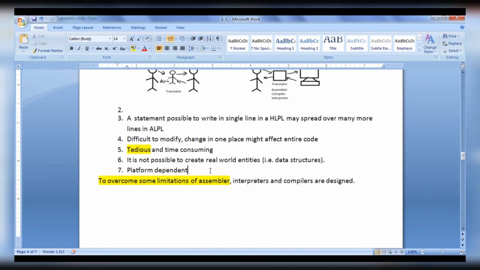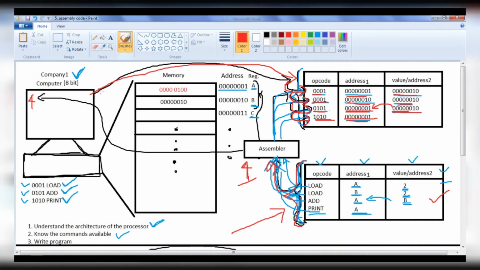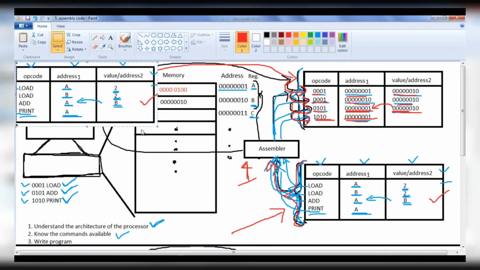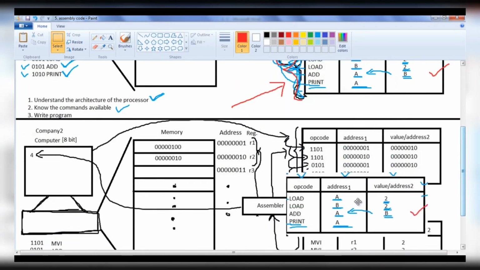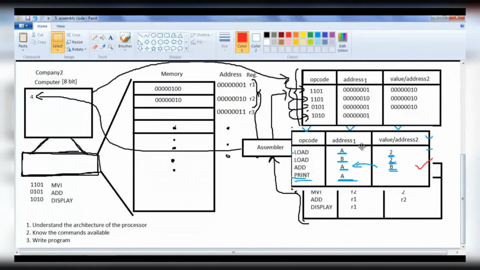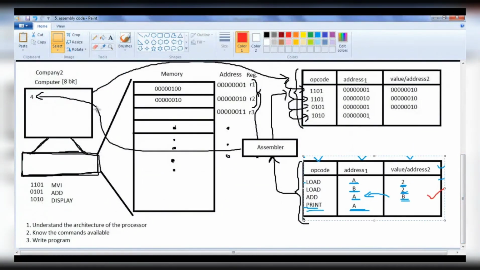That means a code written in an assembly level language for one machine won't get executed on another machine. Let's understand that here. You can see that to perform addition of two numbers on this computer, we have written this code in the assembly language. I cannot take this assembly level language code and give it to another computer to perform the addition of two numbers.